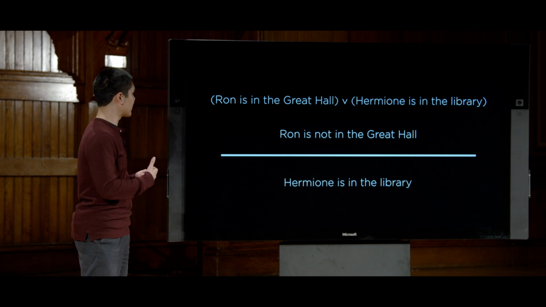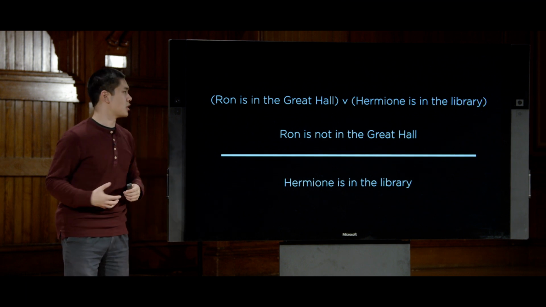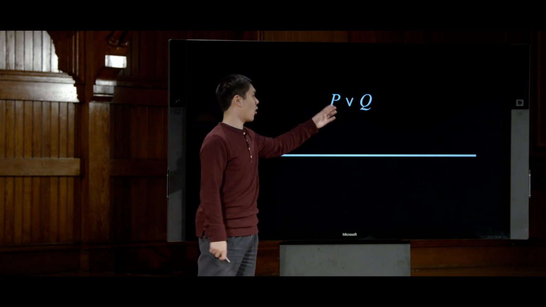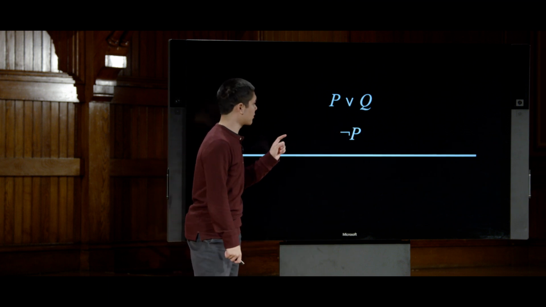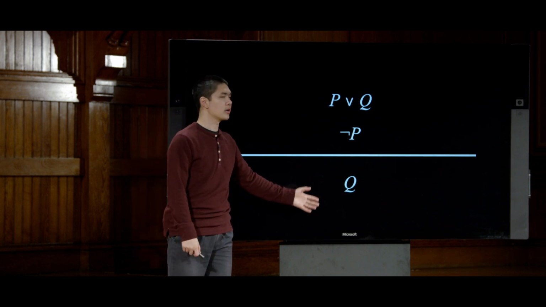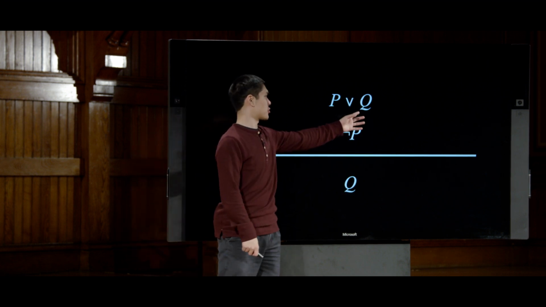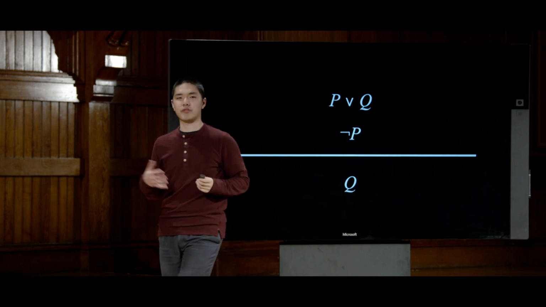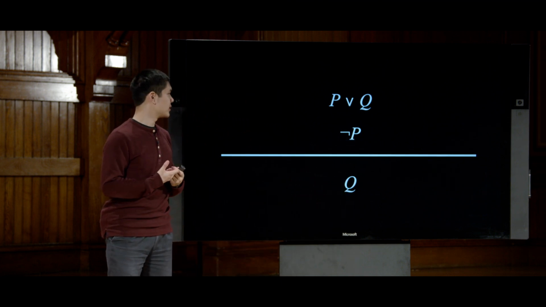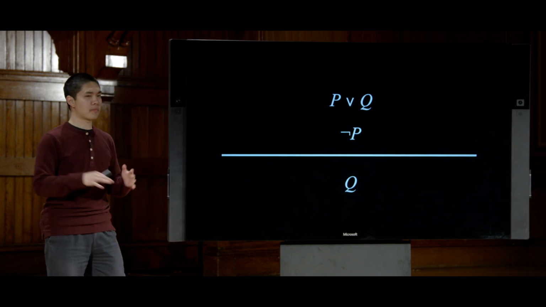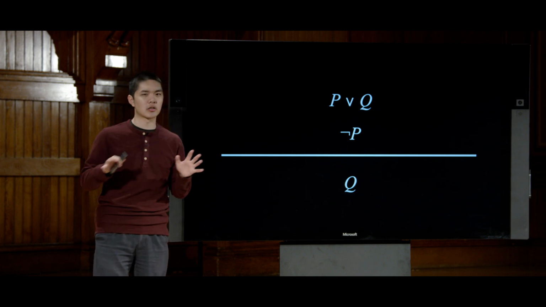And this we can frame as a more general rule known as the unit resolution rule, a rule that says that if we have P or Q, and we also know not P, well, then from that we can reasonably conclude Q. That if P or Q are true, and we know that P is not true, the only possibility is for Q to then be true. And this, it turns out, is quite a powerful inference rule in terms of what it can do, in part because we can quickly start to generalize this rule.